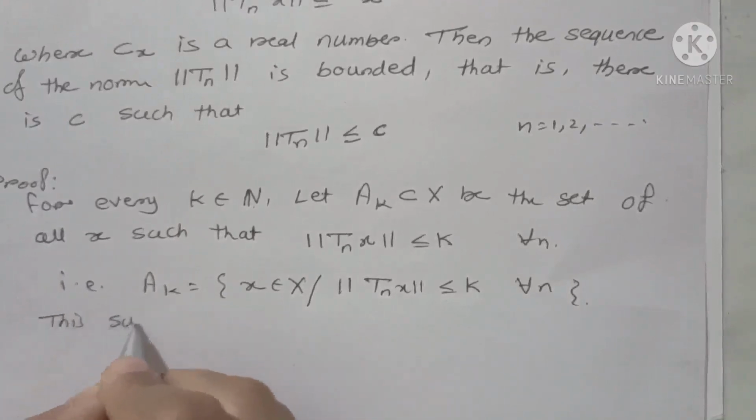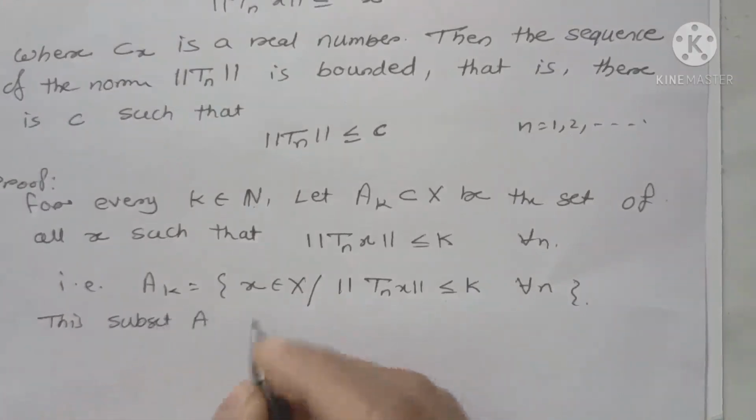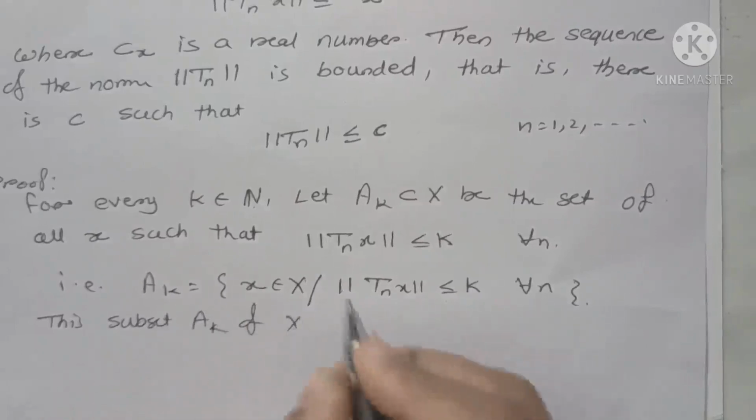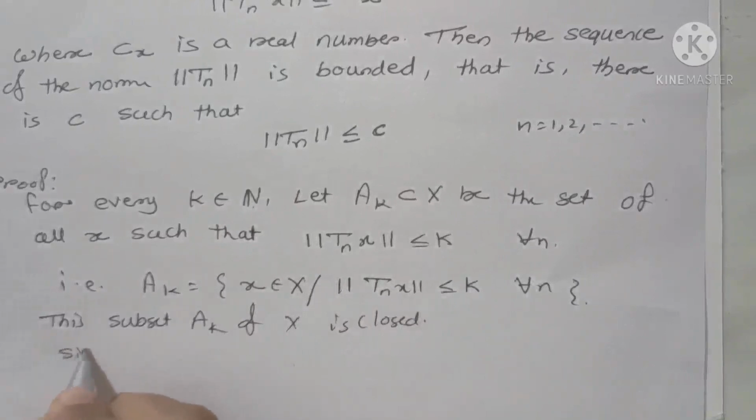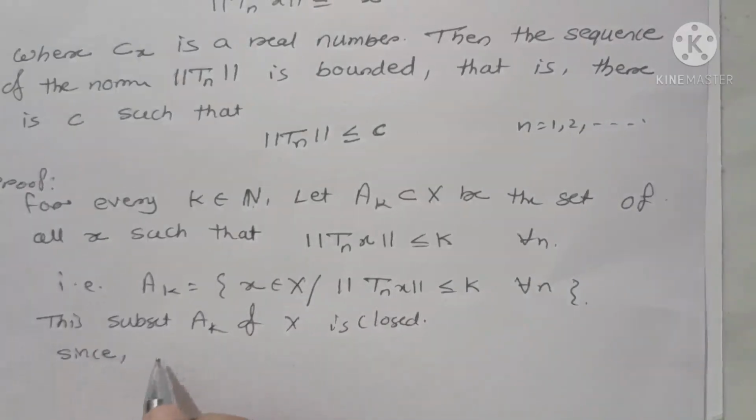Now this subset AK of capital X is closed. We prove it. Since we know that AK is always a subset of AK closure, here we have only to show that AK closure is a subset of AK. So we start with any arbitrary element of AK closure.